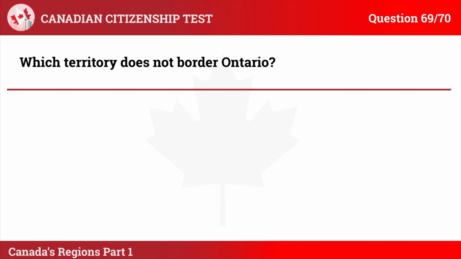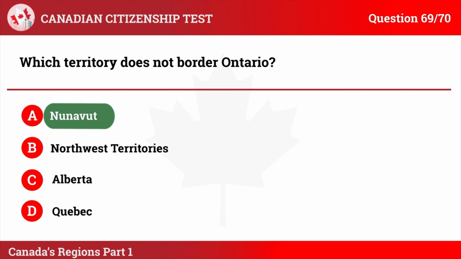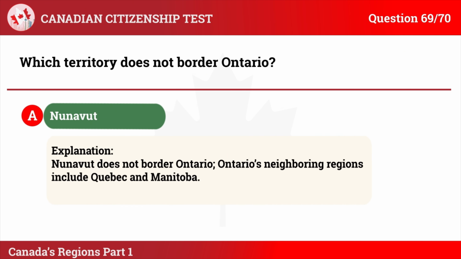Question 69. Which territory does not border Ontario? A. Nunavut. B. Northwest Territories. C. Alberta. D. Quebec. The correct answer is A. Nunavut. Explanation: Nunavut does not border Ontario. Ontario's neighboring regions include Quebec and Manitoba.